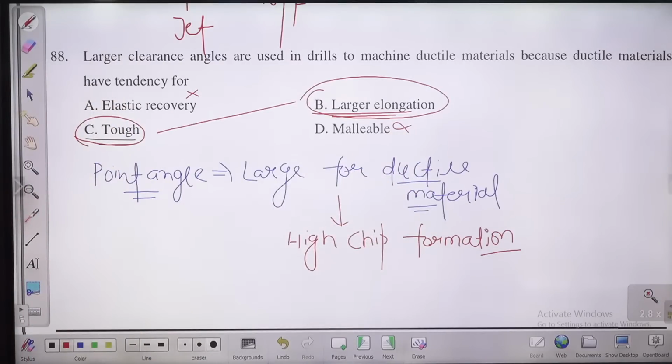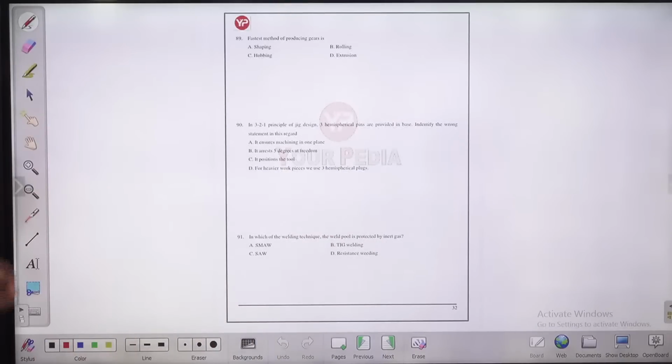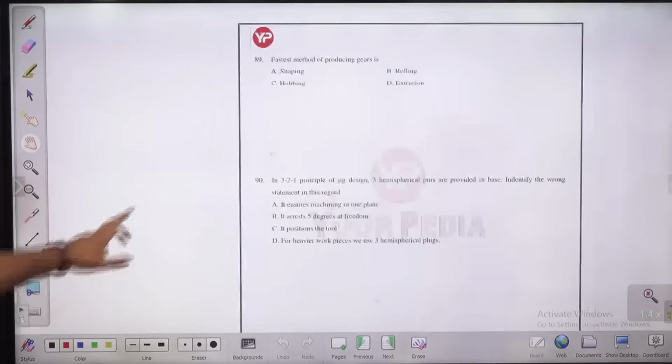They are having high chip formation, tough, or larger inclusion and larger elongation. Both are looking good. B may be slightly better to answer for this question. But at a later stage I will confirm which one will be good to answer for this question, guys.